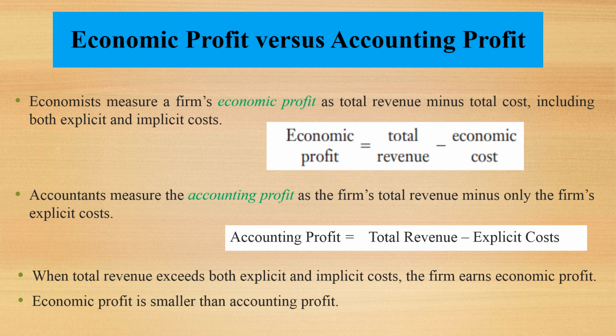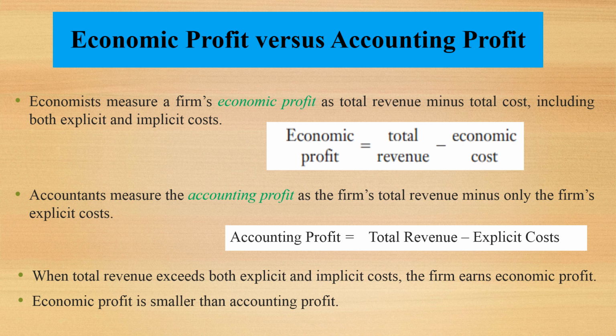What is economic profit? Economists measure a firm's economic profit as total revenue minus total cost, including both explicit cost and implicit cost. We know economic cost is equal to explicit cost plus implicit cost. An accountant measures accounting profit as the firm's total revenue minus only the firm's explicit cost. When total revenue exceeds both explicit and implicit cost, the firm earns economic profit. Economic profit is smaller than accounting profit.